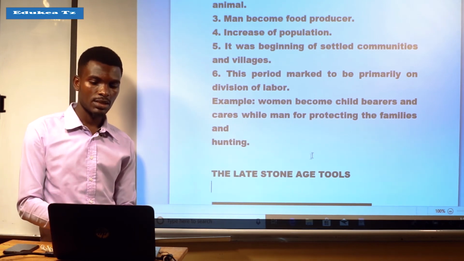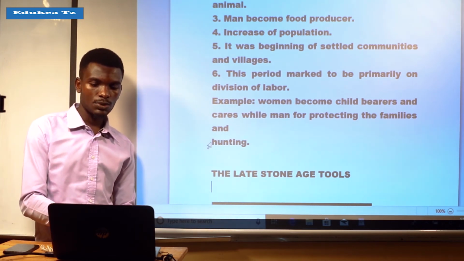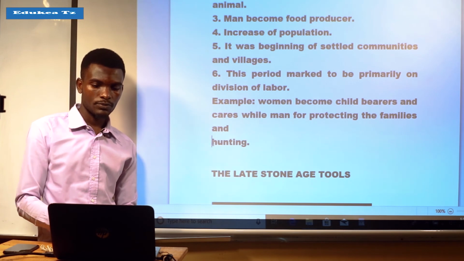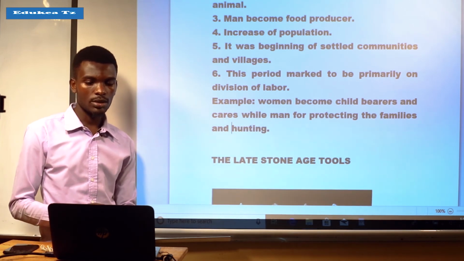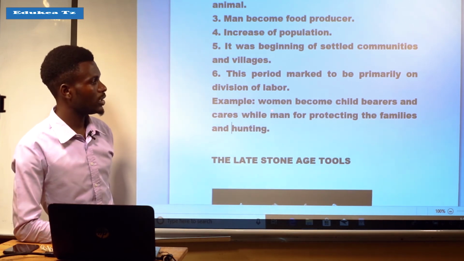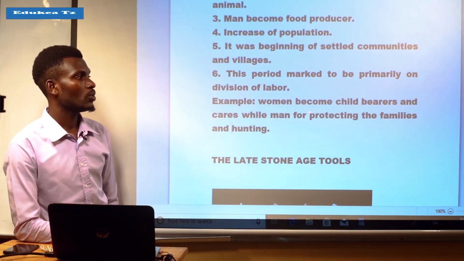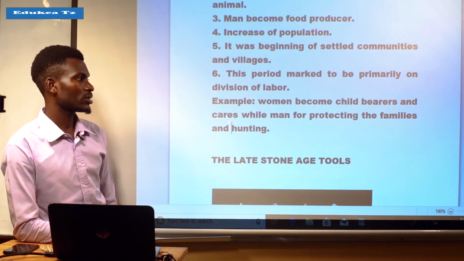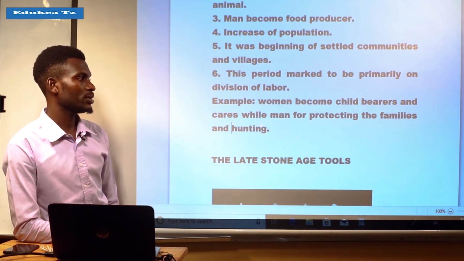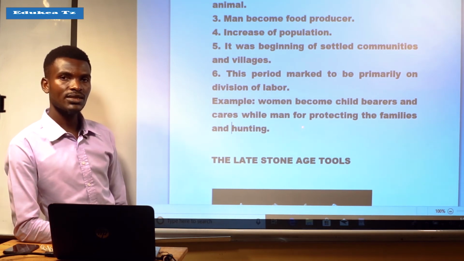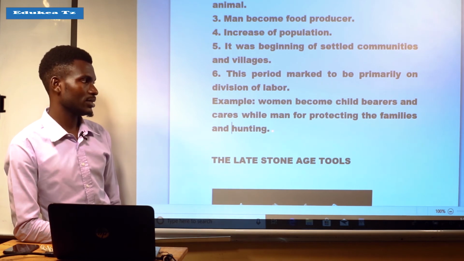The division of labor started during the late Stone Age.